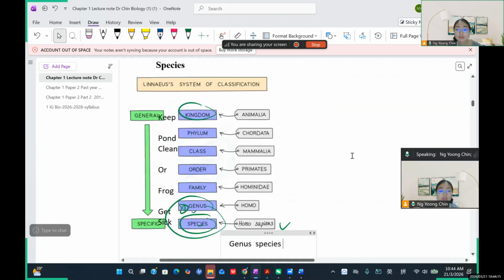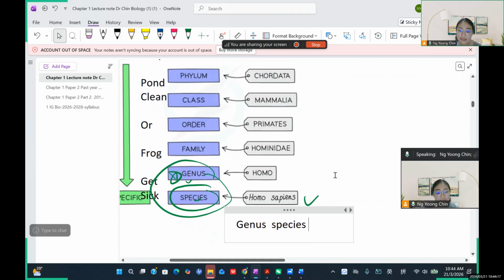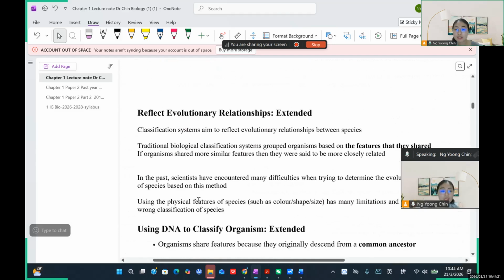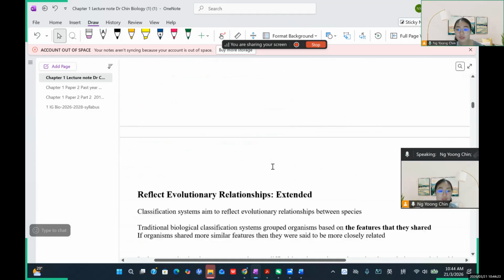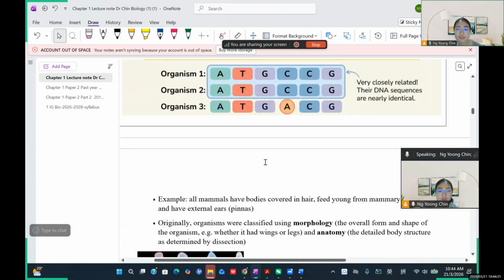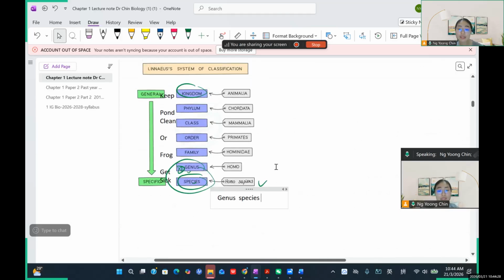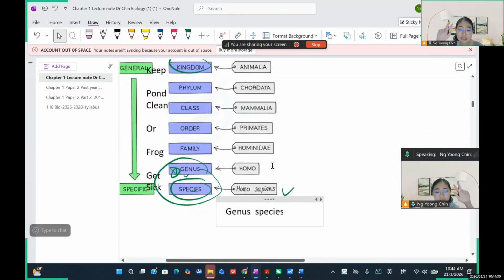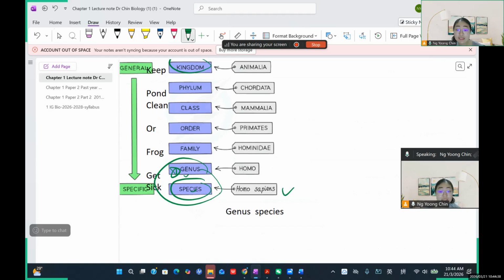And the most important thing is, let me show you an example. It's very important to know that you only can allow the same species to interbreed. So what happens if the genus is the same but the species is different?